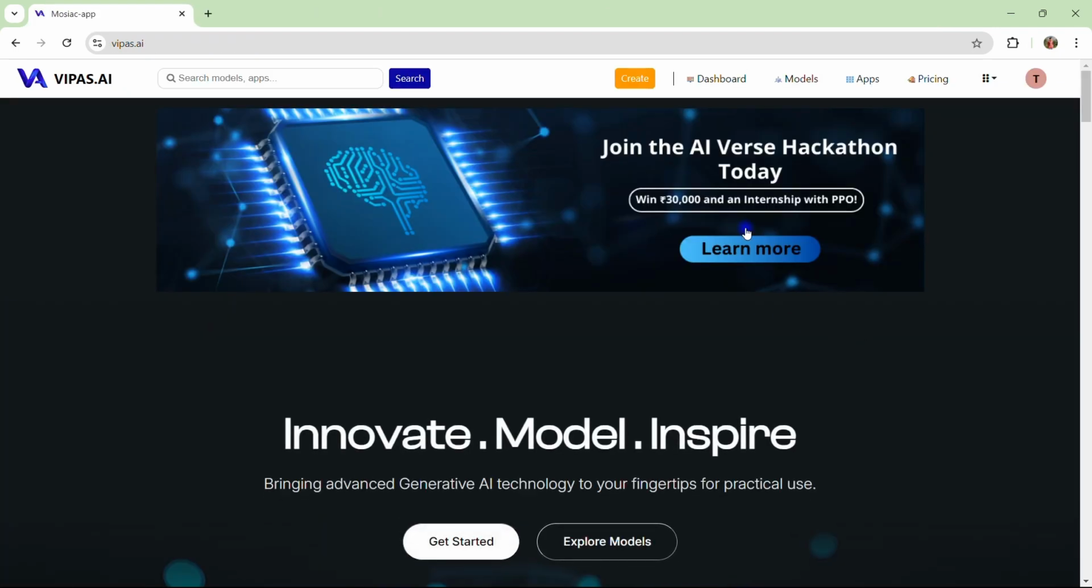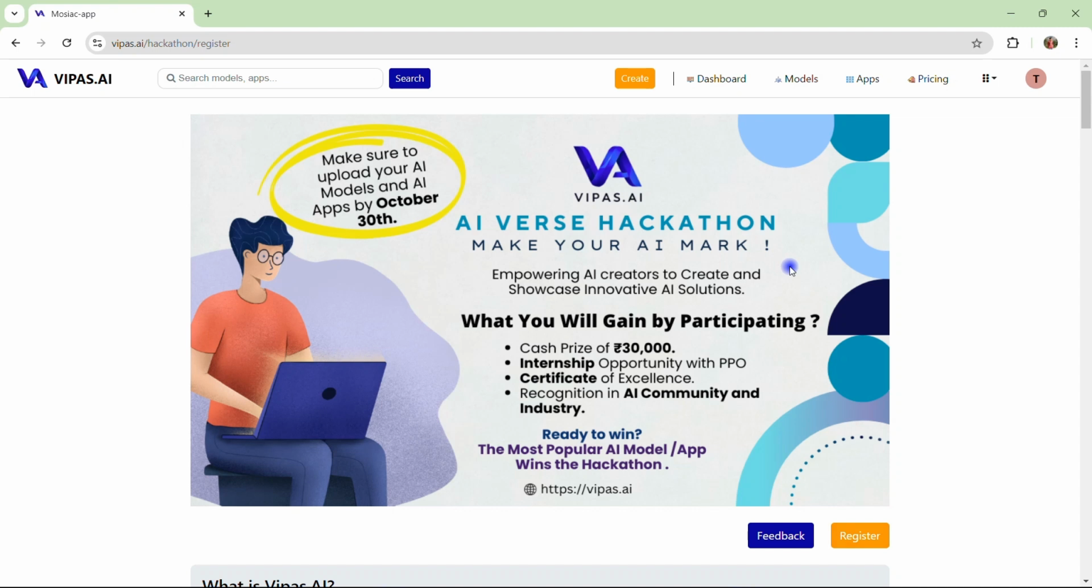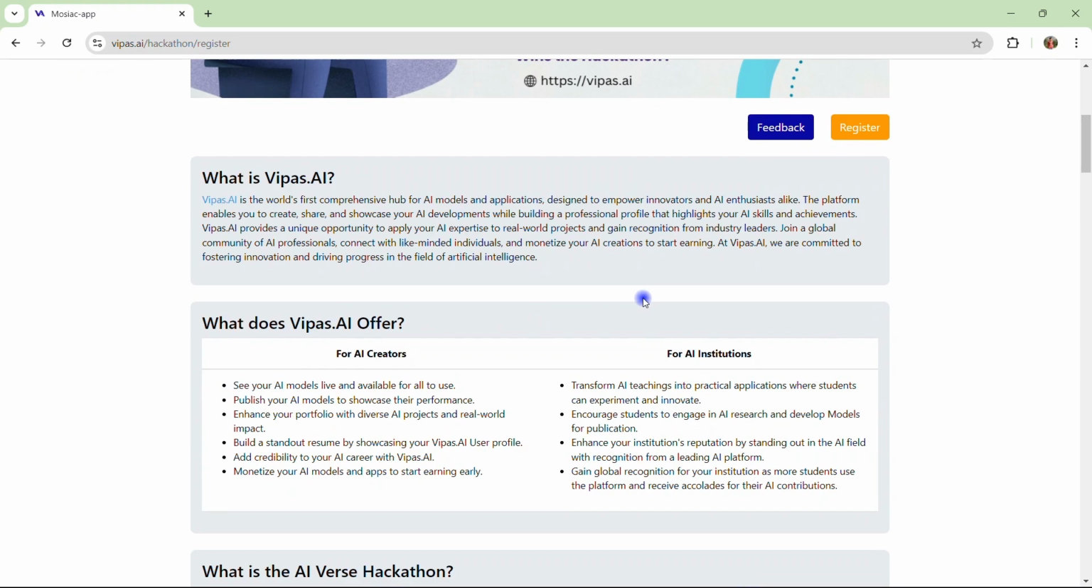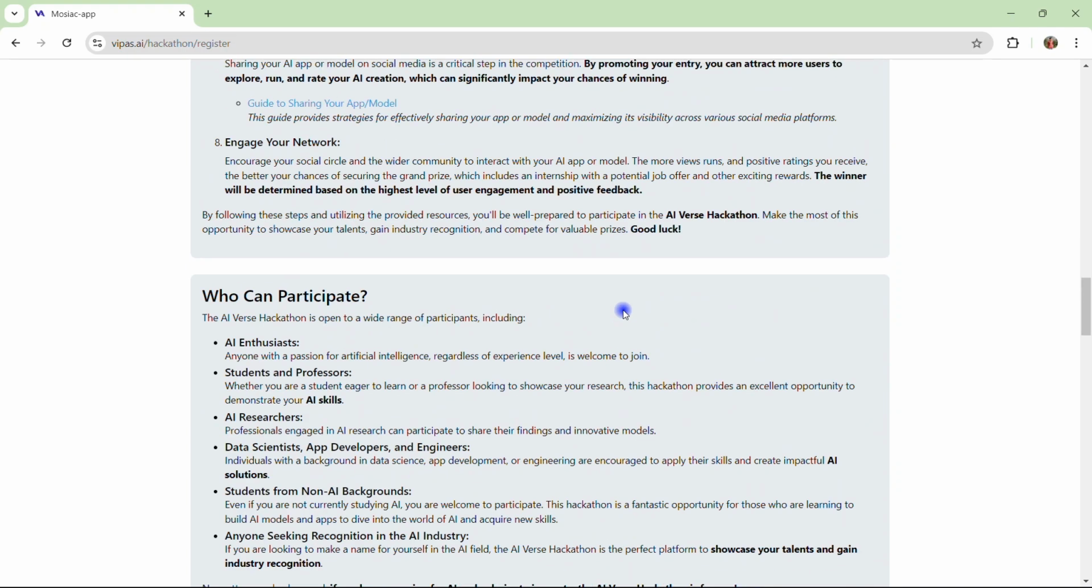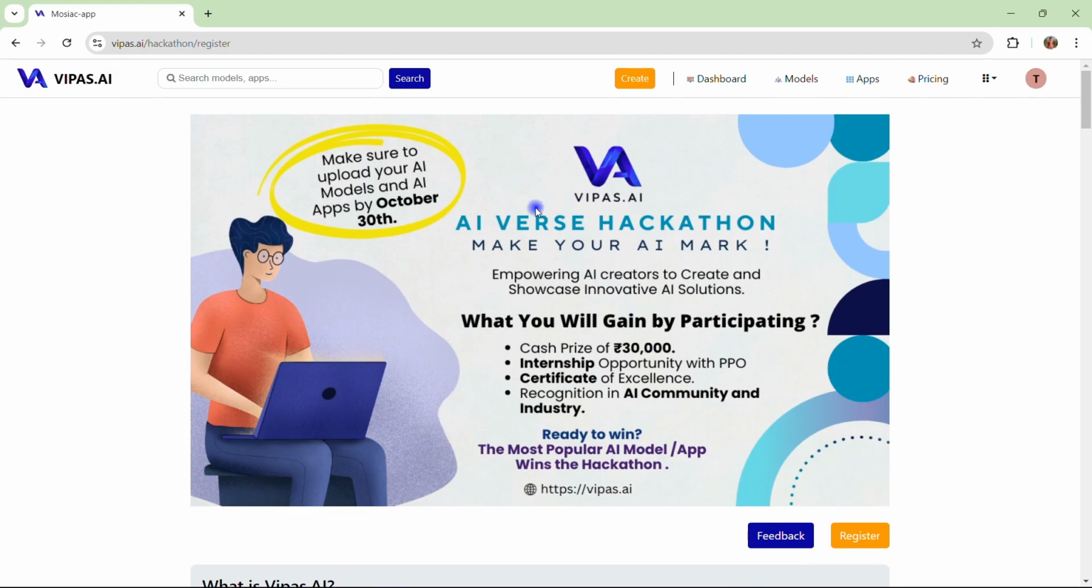If you go to the homepage, you can see they are organizing the AI Verse Hackathon, right? In which you can participate and win up to 30,000 cash, right? And all the details of this AI Verse Hackathon you can get on this page, right? You can see all the Q&As are mentioned here. What are the terms and conditions? What are the things that you need to do? But majorly, you just need to upload your AI model and your AI apps by October 30th. Okay? So don't forget to participate in this.